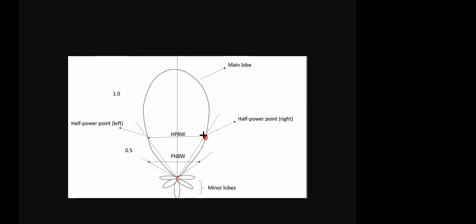Say first I was here, then I came here. In a rotational manner I am going. When I stand here, I am not at all receiving power. In the first case, I got 10 watt here. Here I got 5 watt. Here I am getting 0 watt. Previously I got some power, 0.1 watt. Exactly at this point I'm getting 0 watt. Once I move further, here also I'm getting 0 watt.